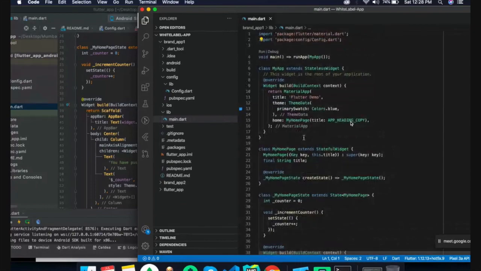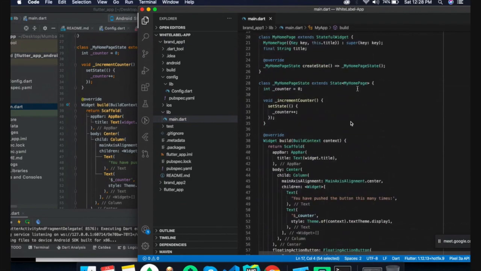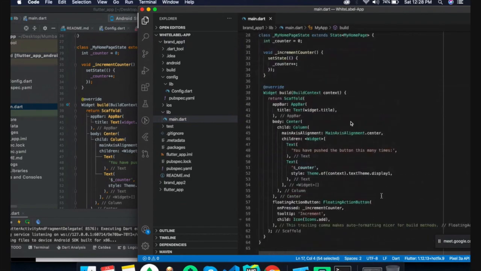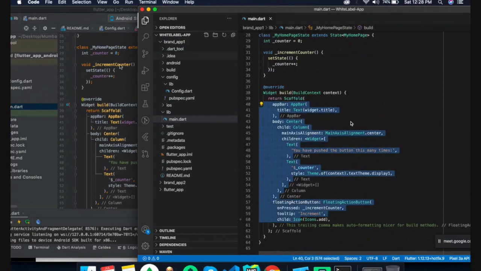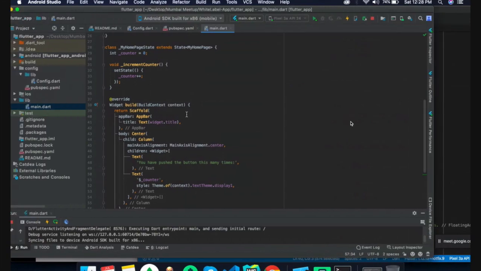In the main.dart file, we import the config.dart file, and we display the title from app.heading copy, and the whole thing will be the same. I forgot to remove this code. You don't need to write the same code here, because the code is already coming from the base.